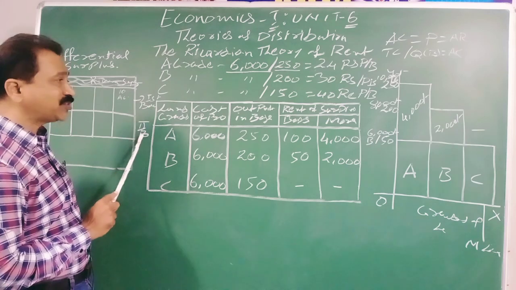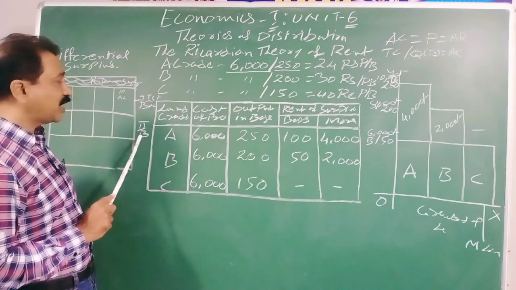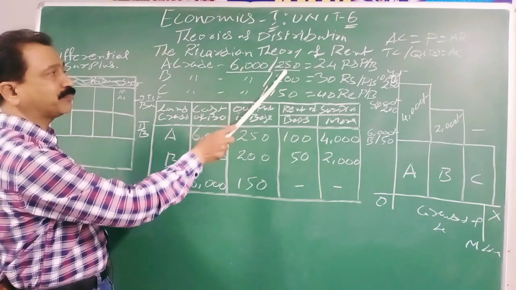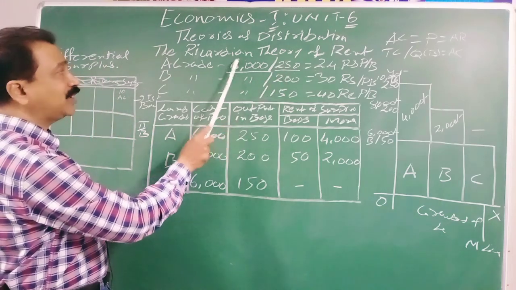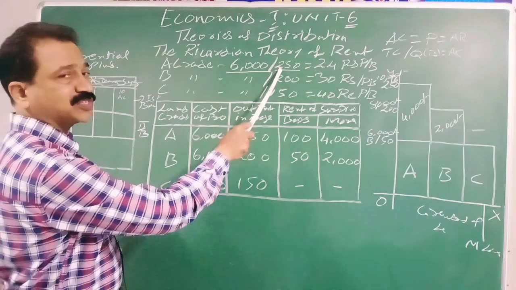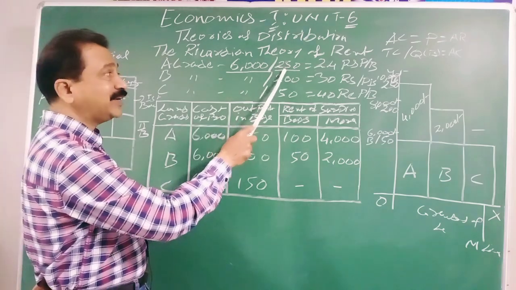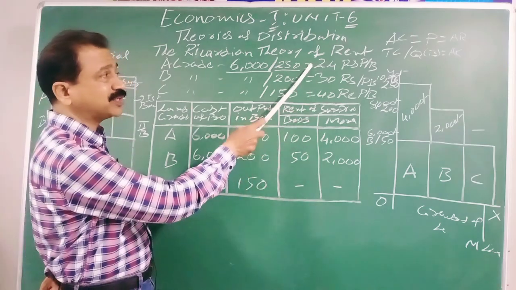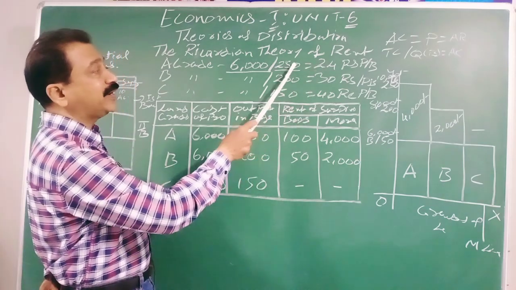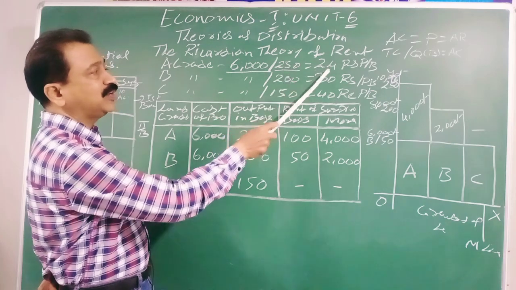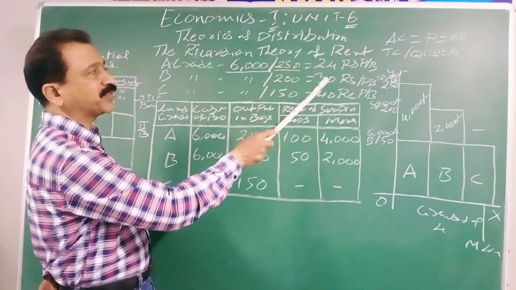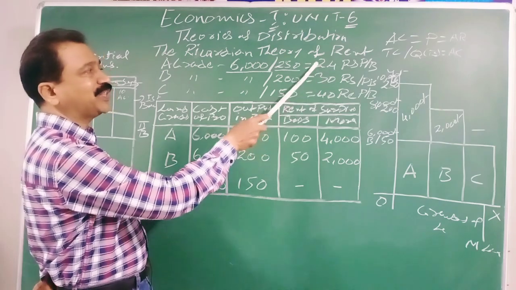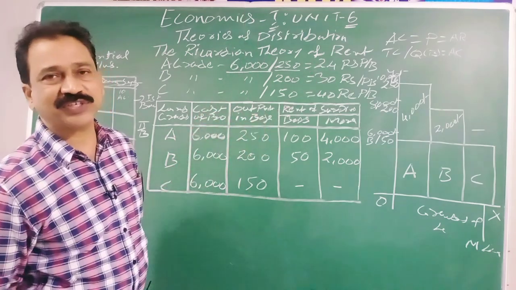But when the second batch started cultivation on the B grade lands, a differential surplus occurred to the A grade lands. Now there is a rent to the A grade land. How much rent? The difference is 6 rupees per bag. That differential amount is going to be the rent of A grade land.